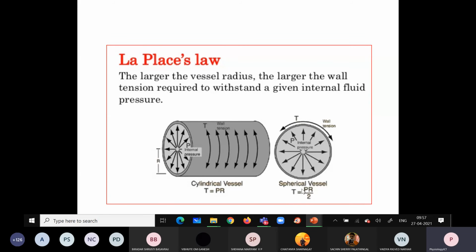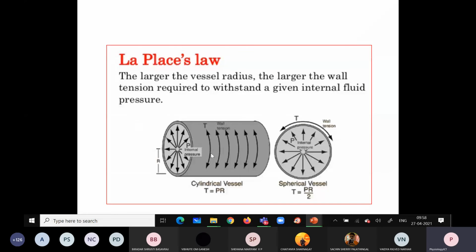So that is, pressure is directly proportional to the tension, 2 times. If one time the pressure increases, 2 times the tension increases, like that, okay. So this is Laplace's law.